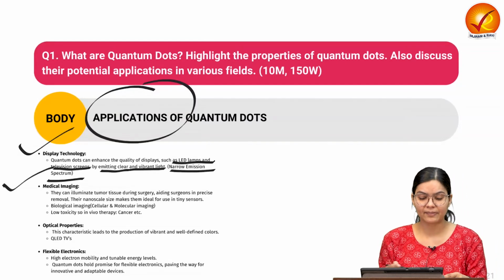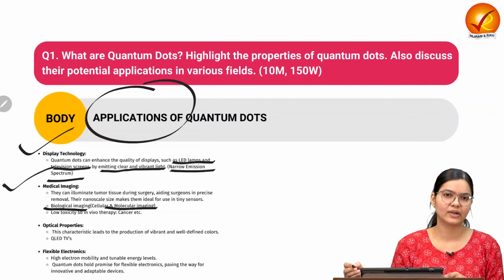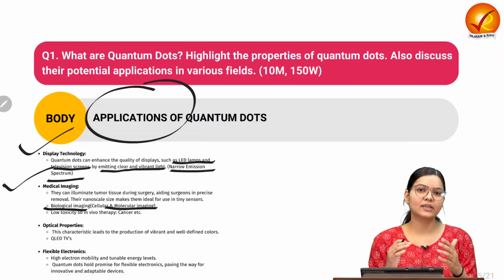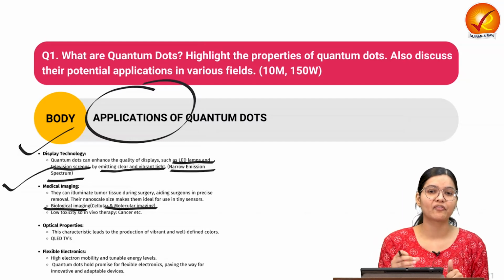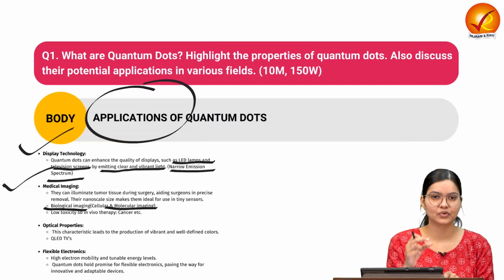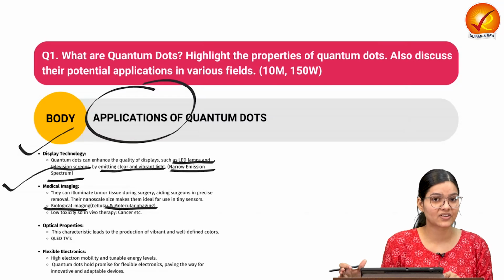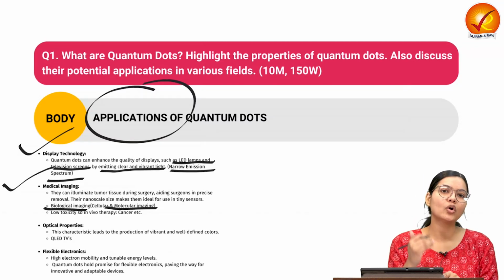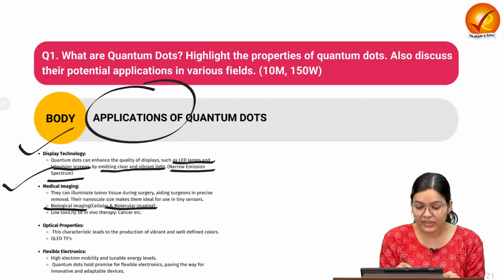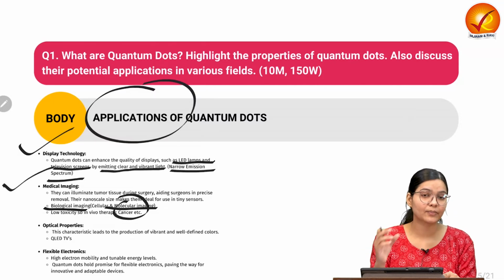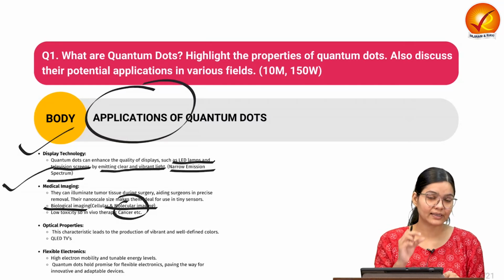What is medical imaging? Medical imaging can also be called biological imaging, cellular or molecular level imaging, where we inject the quantum dots into the body, and if some particular surgery is going to be performed, we can see that particular tissue which we want to remove with the help of quantum dots. So it can guide the procedure of the surgery, and it also has a low toxicity level. Because of that, it can be put into the body, and it can be used for targeted drug delivery, because it can guide us to which tissue or which cell we want to give the targeted delivery.